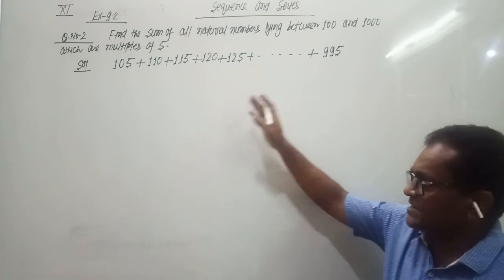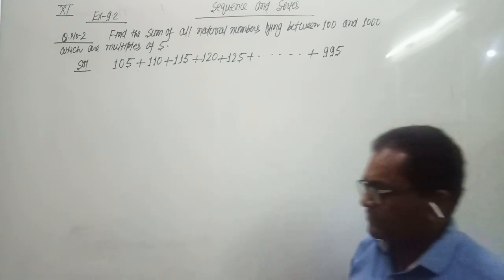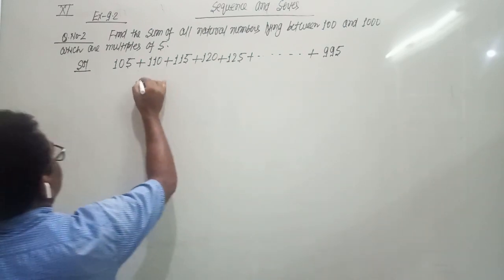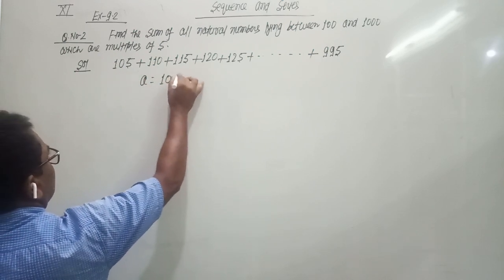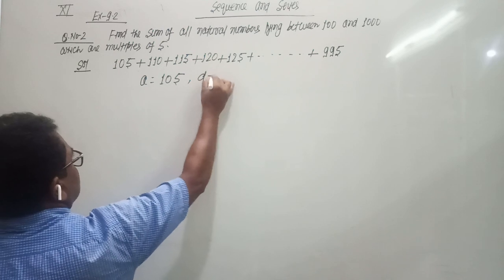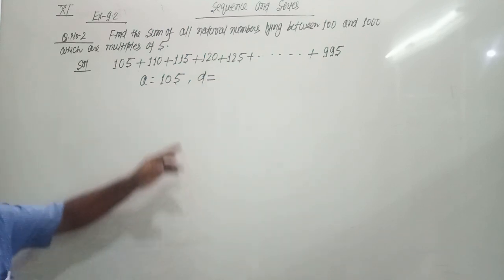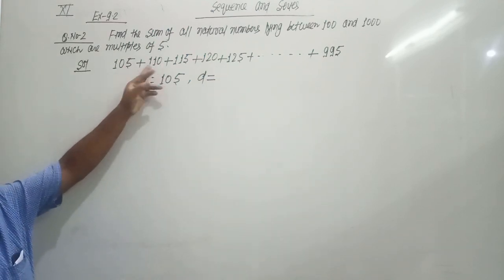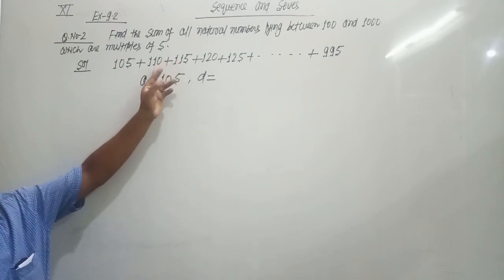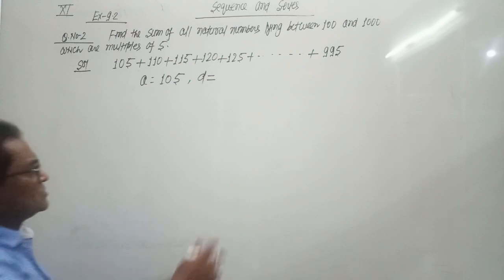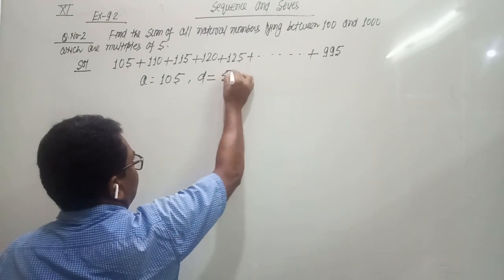So we made the series where the first term A is 105 and the common difference, the difference between two consecutive terms, 110 minus 105, is 5, 115 minus 110 is 5. So the common difference is 5.